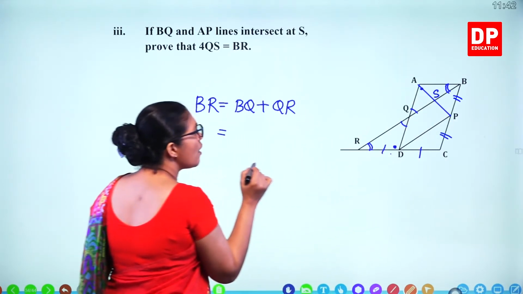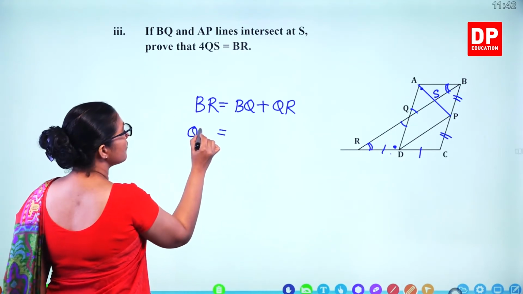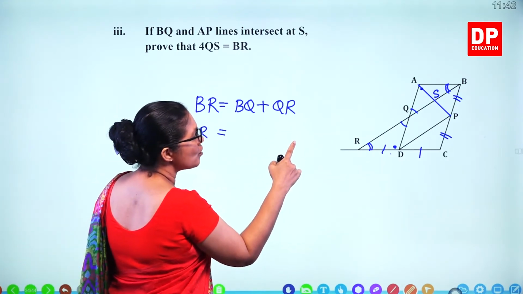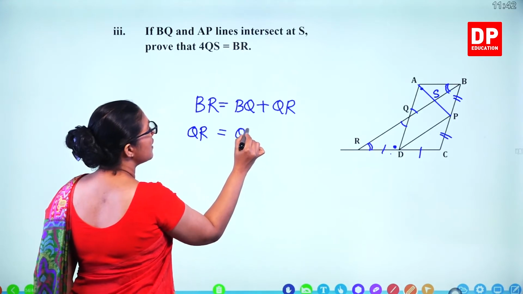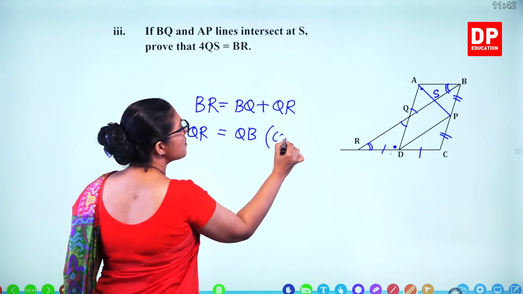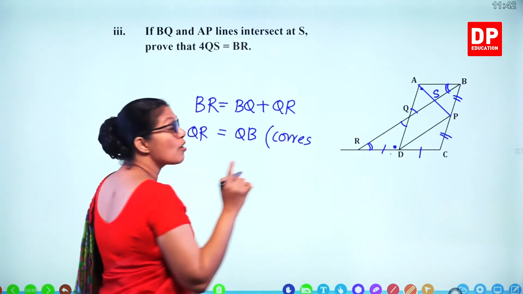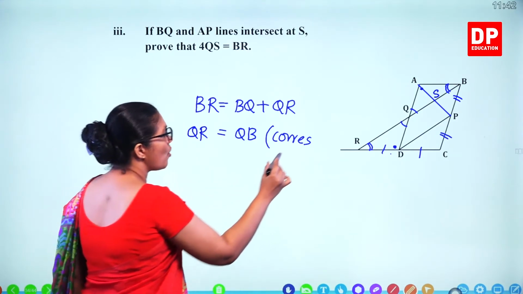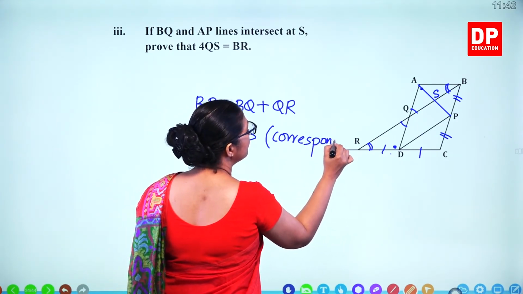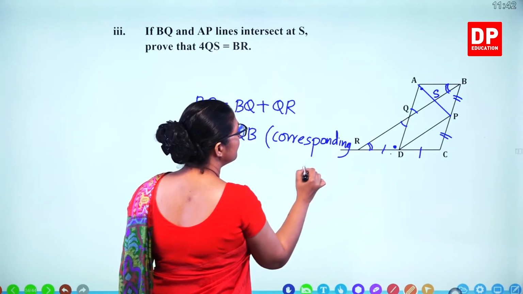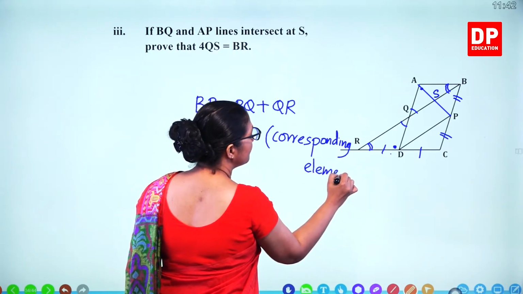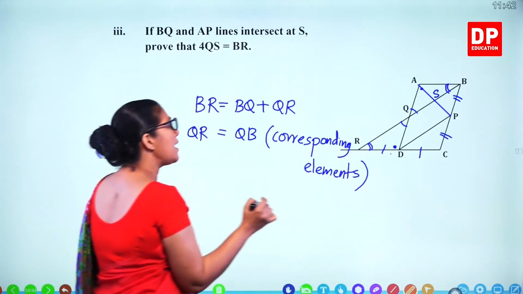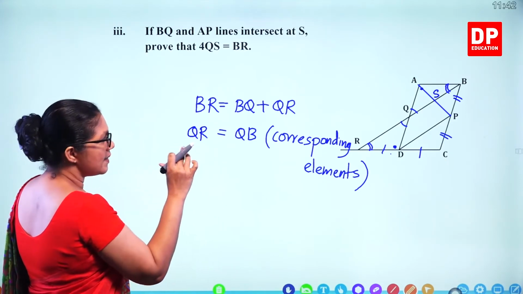So QR is equal to QB. Corresponding elements of the congruent triangles are equal. Two lengths are equal.